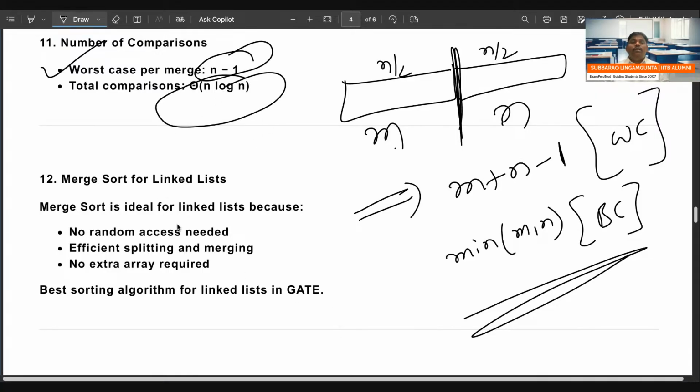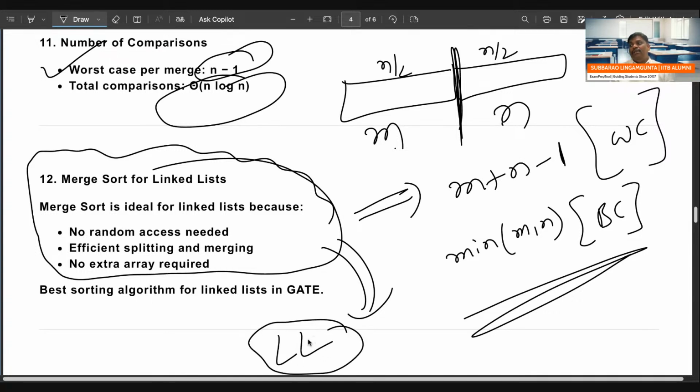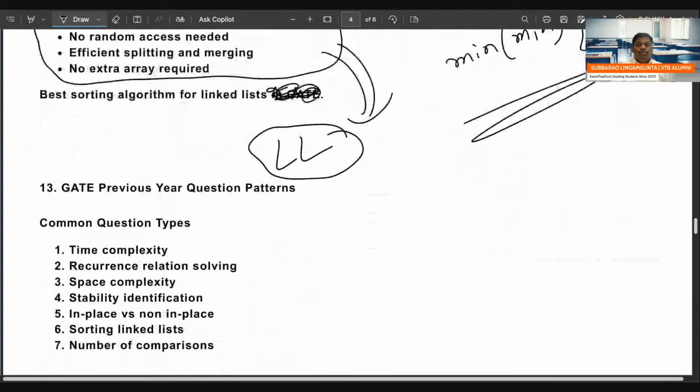And one more thing, remember, merge sort is very good for linked lists because extra space is not required. Merge sort is good for linked lists, not for arrays. The best sorting algorithm for linked lists is going to be merge sort. That's what you want to say.